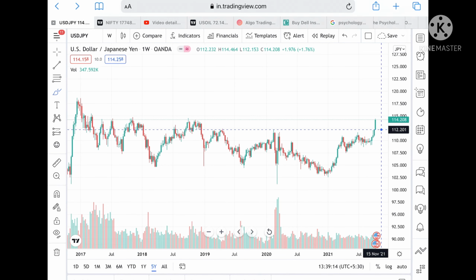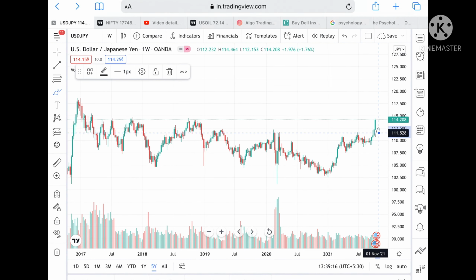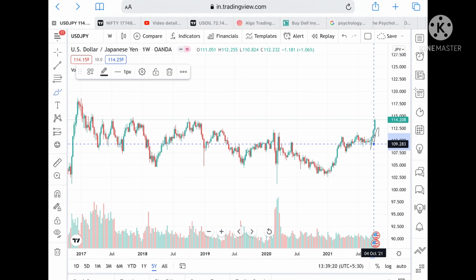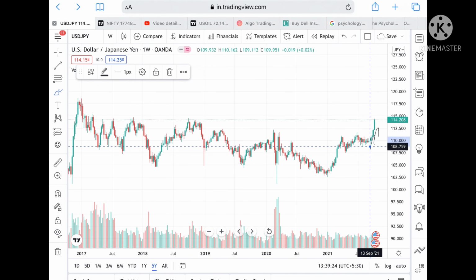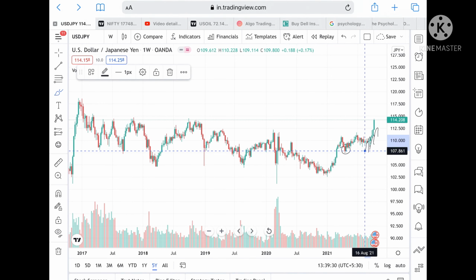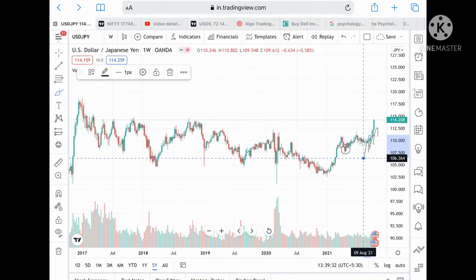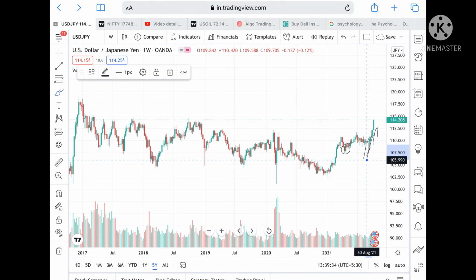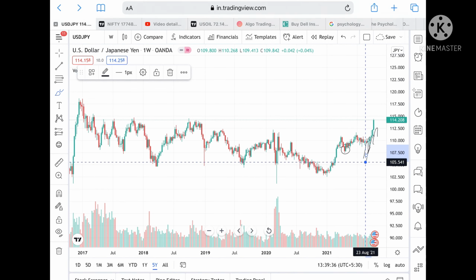112. Okay, and from there we can see it can go to a level of 110 also, and if the price doesn't sustain 110, then we can see it can go and touch a level of 109.283 also, and if it goes below this level, then we can see it can touch a level of 107, and suppose if it comes to 107, then we can see it can go and touch a level of 106.364 and can touch a level of 105.541.